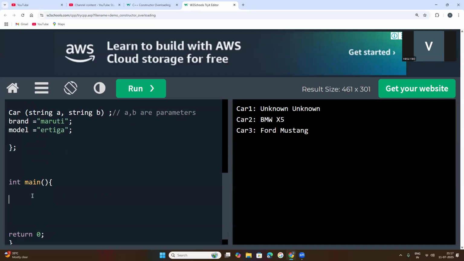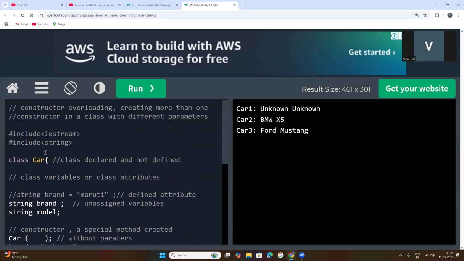Now inside of this main function, we need to create the object. Create an object for the class. Now, what is your class? Your class name is car.